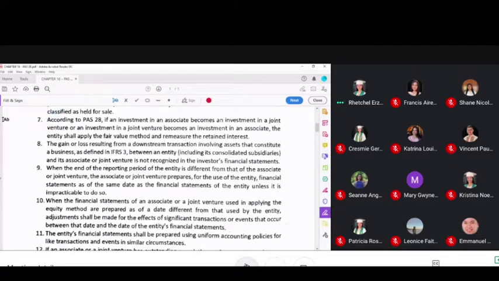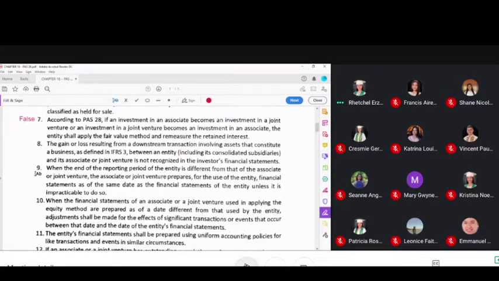So even if it is classified from associate to joint arrangement, it will still be measured under the equity method. Because the fair value method will only be used if you go below 20%, if you lose the significant influence. Okay, what did we say if it's less than 20%? It's just an ordinary passive investment. It will be PFRS 9 that will be applied. And based on PFRS 9, class, investment in shares are to be measured using the fair value method.